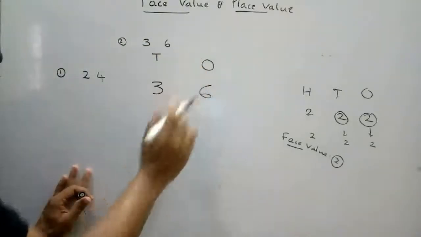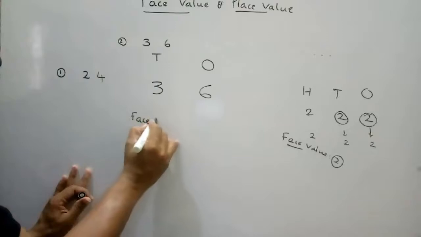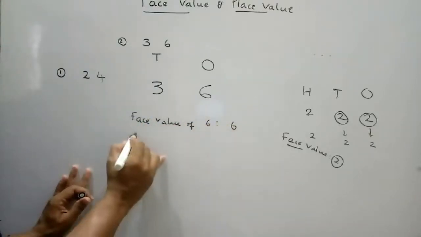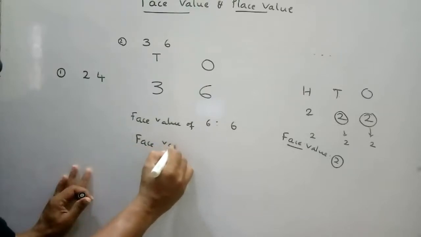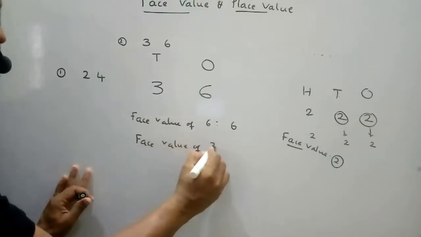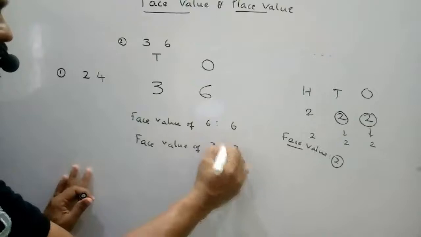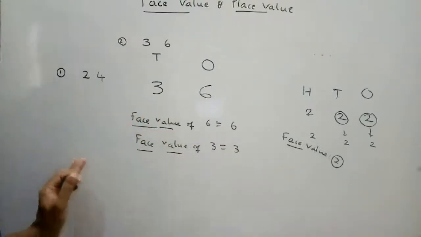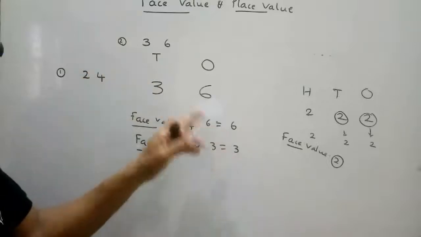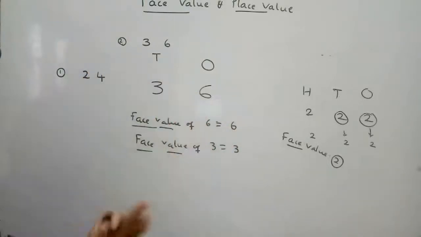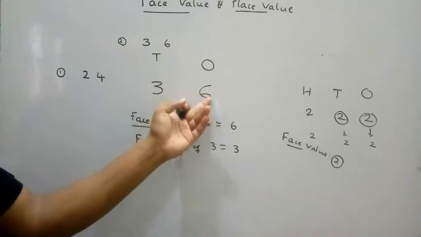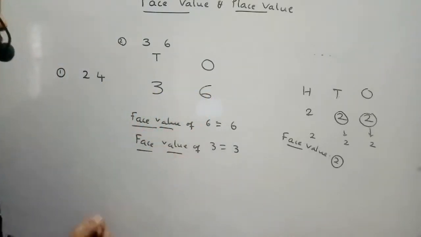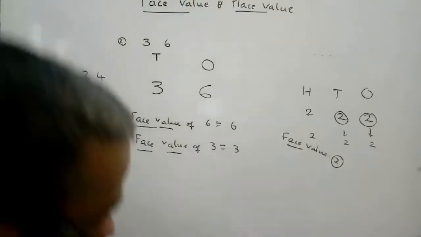Here 6 is in ones place, face value of 6 is 6, face value of 3 is equal to 3 only. So here face value is not changing. Whether it is 3, face value is 3 only. Whether it is 6, the face value is 6 only. Wherever it is, in ones place, tens place, or hundreds place, the face value does not change.